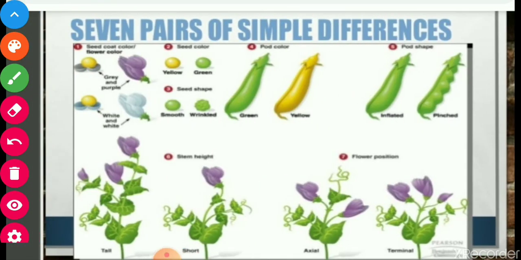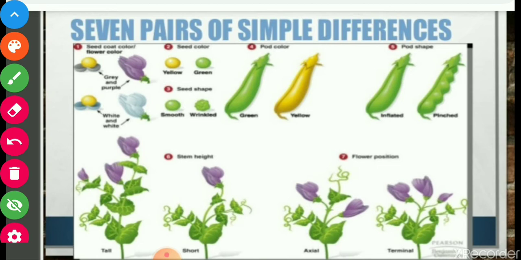Now see, we were talking about these contrasting traits in pea plant. So see, there are 7 contrasting pairs present in pea plant.